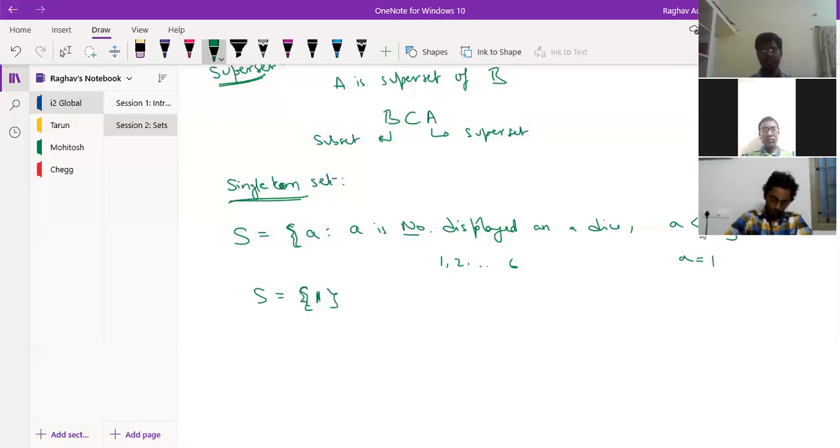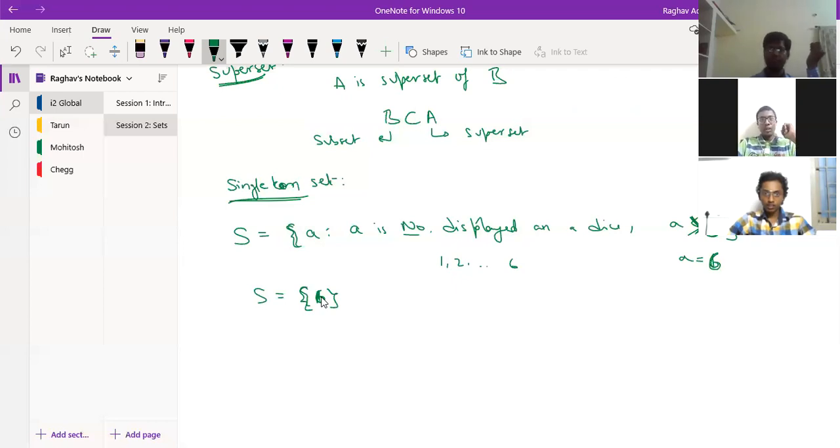Suppose I say that A is such that A is greater than 5. Now what will be my A? 6. So in this case, A will be equal to 6. So here also I'll write 6. S has only one element, that is 6. Make sense? Okay. So this is a singleton set, where we have only one element.